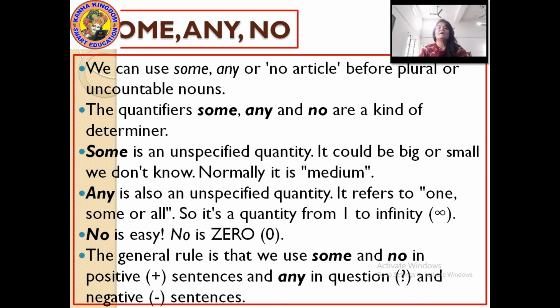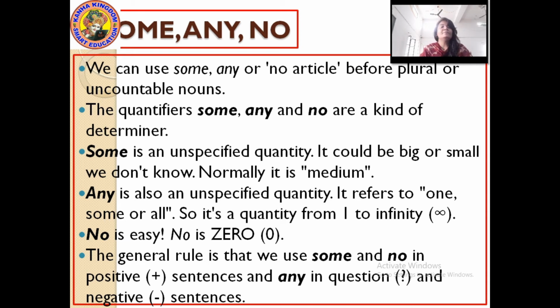They have no relation with singular countable nouns. You have to use them either with plural or with uncountable nouns. They are known as quantifiers. Some, any and no are a kind of determiner.